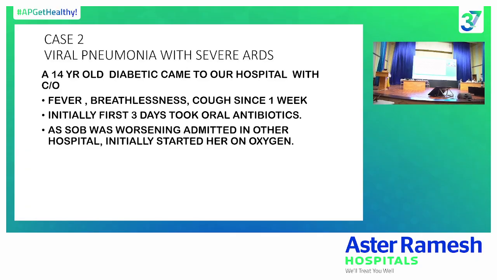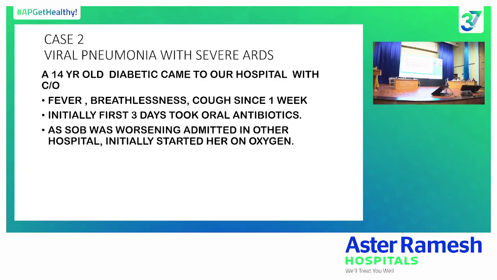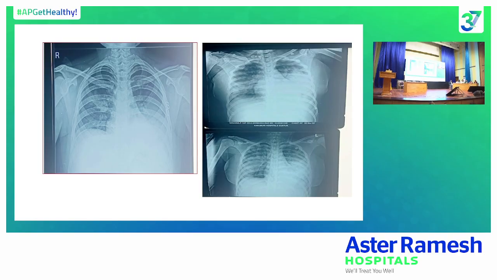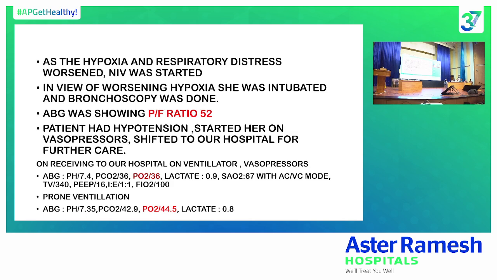Another case is about viral pneumonia with severe ARDS. Here is a 14-year-old girl who is a known diabetic with poorly controlled diabetes, who came to our hospital with fever, breathlessness and cough since 1 week. Initially she went to some other hospital. You can see the x-rays. Within 2 to 3 days, there was a rapid progression of the pneumonia. She got admitted within 1 day because of respiratory worsening.